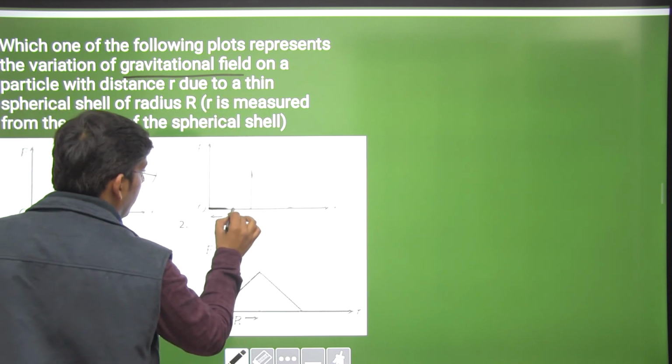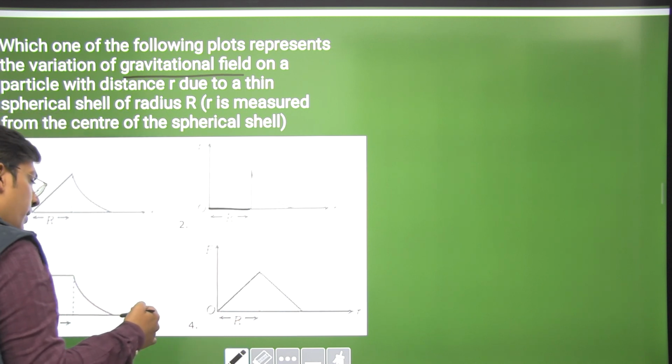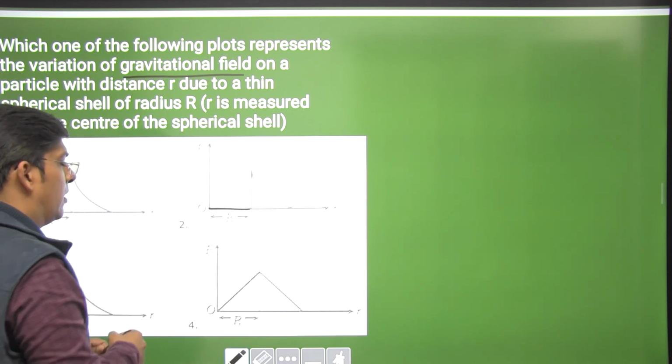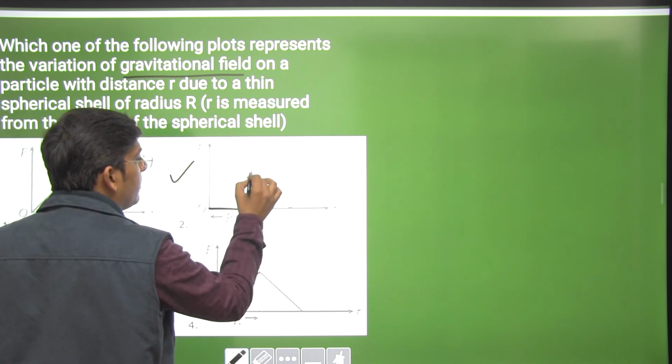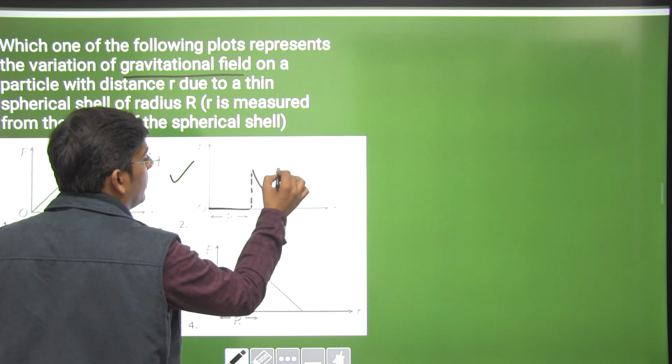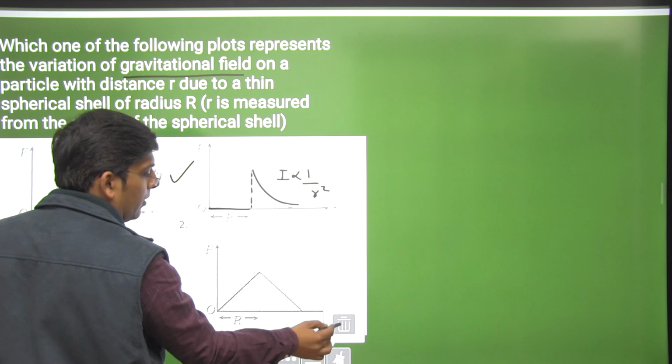It is 0 inside. It should be in the negative direction, but we don't have any graph in the negative direction, so let us mark this graph as correct. 0 inside, maximum at the surface, then it varies with 1 by r square, right dear students?